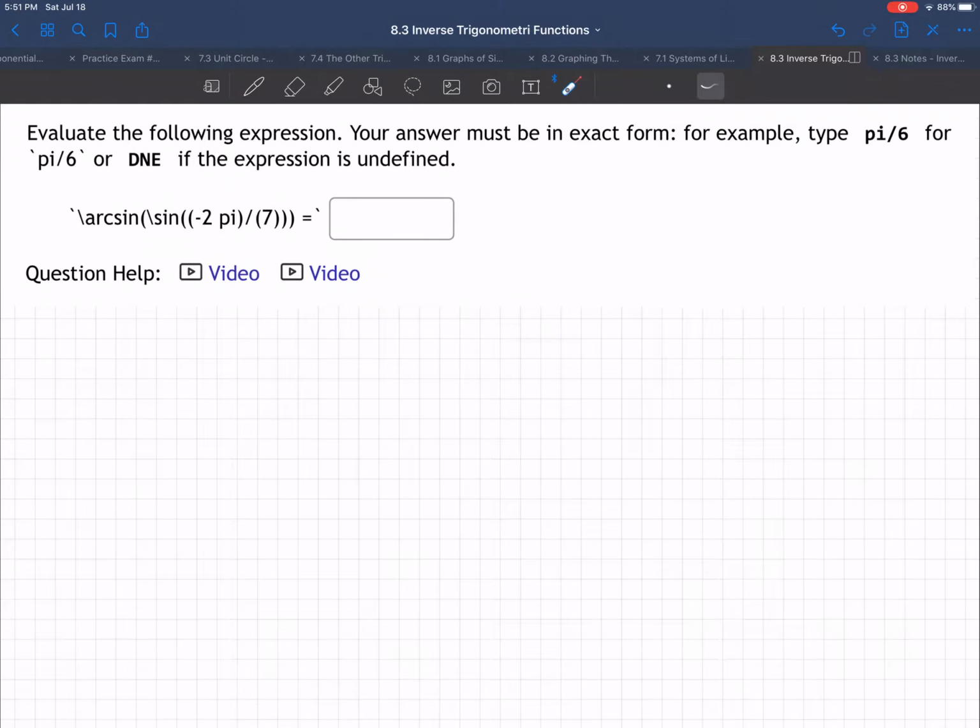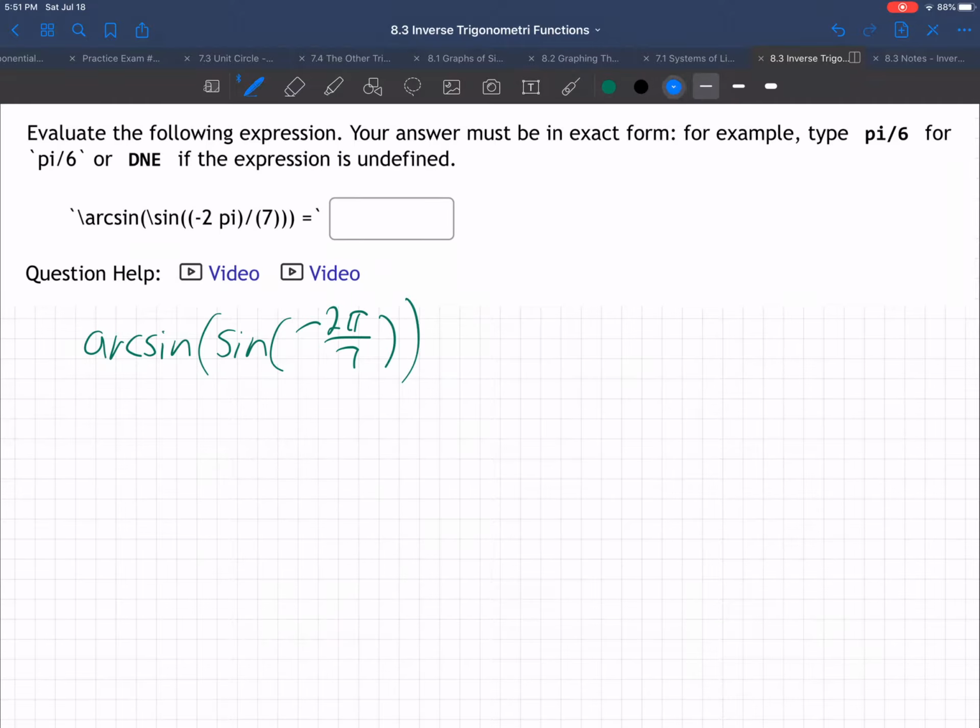Here we have a question involving arcsine and sine. It's a composition of trig functions. Let me write it out a little bit better. Arcsine of sine of minus 2 pi. Oh, minus 2 pi over 7. Better get that straight. Minus 2 pi over 7.